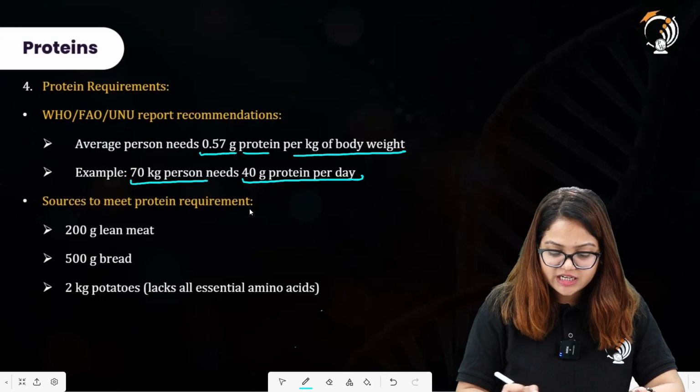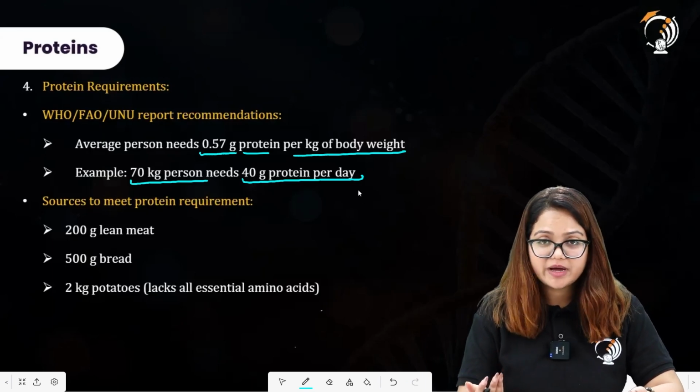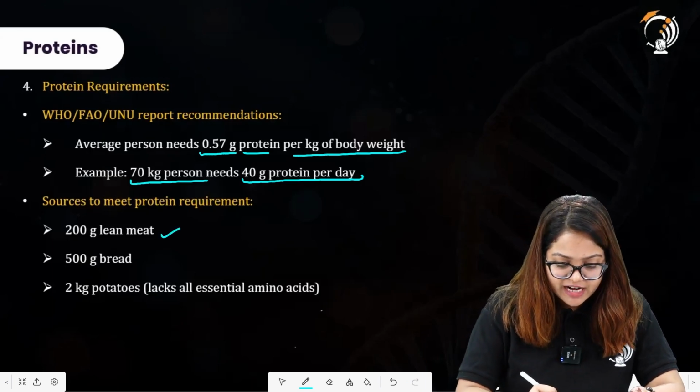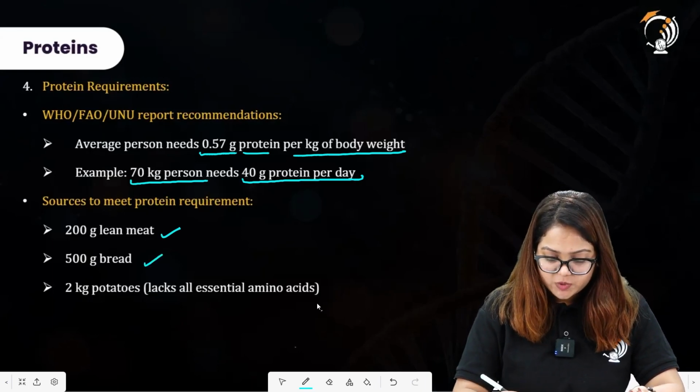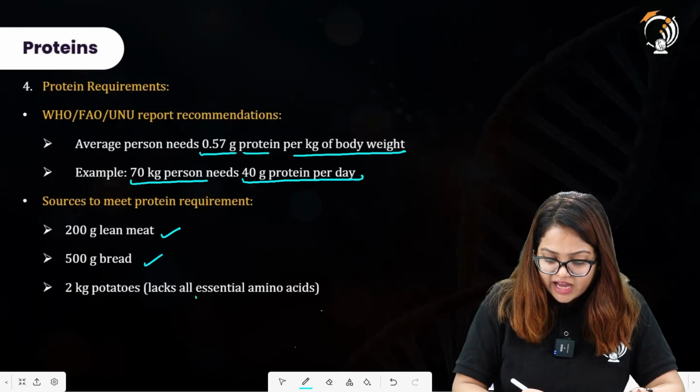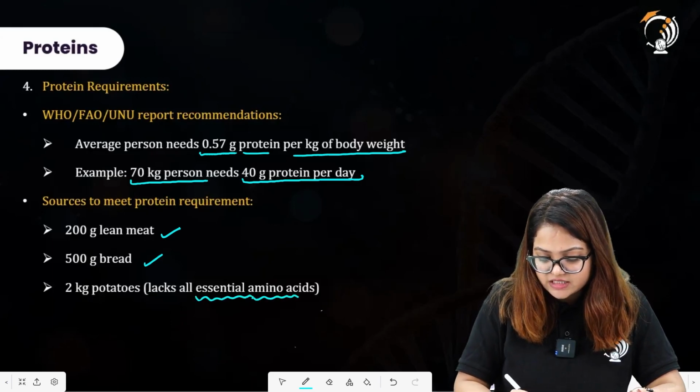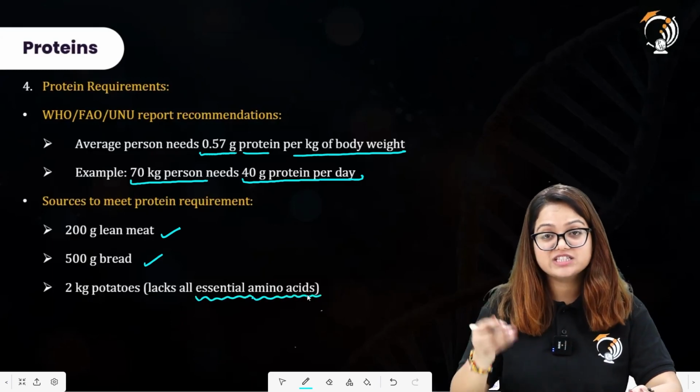Sources to meet protein requirements. So what can be the protein requirement sources? 200 gram lean meat, 500 gram bread, 2 kg of potatoes, but it will not have essential amino acids. That means it lacks all essential amino acids.